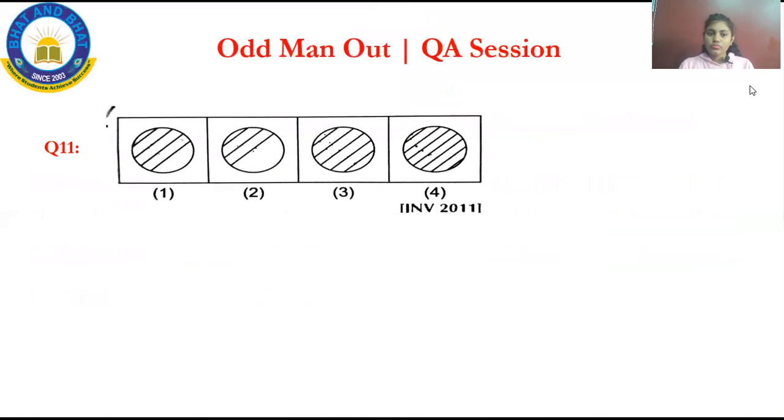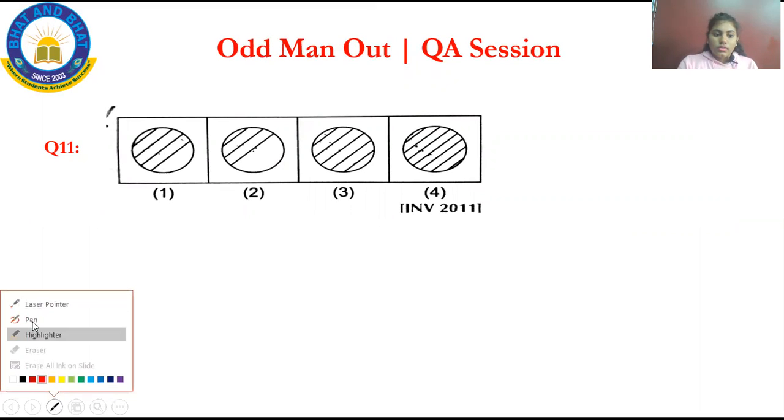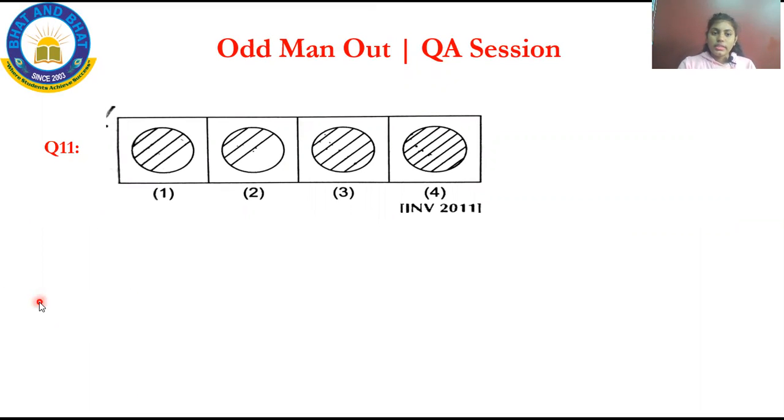We'll move on. Question number 11. We'll solve this. See, first go through each and every figure. Some circles are given with lines inside. Now, how to solve this, ma'am? Go through figure 1. It is a circle. Count the lines. See, 1, 2, 3, 4. The first circle has 4 lines. Write it down. And come to the second circle. 1, 2, 3. It has 3 lines.